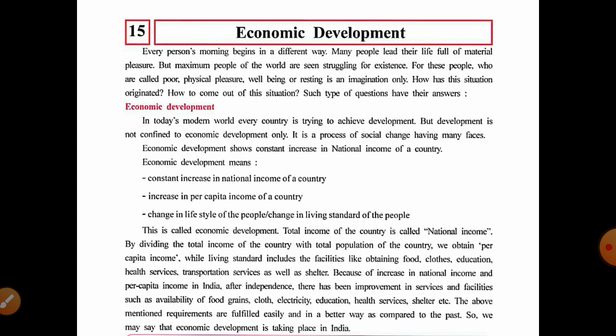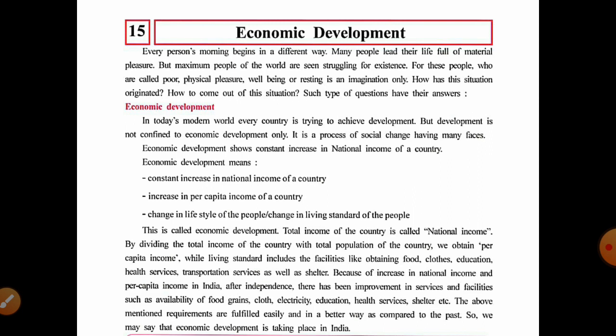Some are pakka houses, some are kacha houses. We can see higher living standard in the pakka houses, and lower living standard in the kacha houses. That is related to shelter. In transportation, some use their own car, which means a high living standard. Others use public transportation, which means a lower living standard.